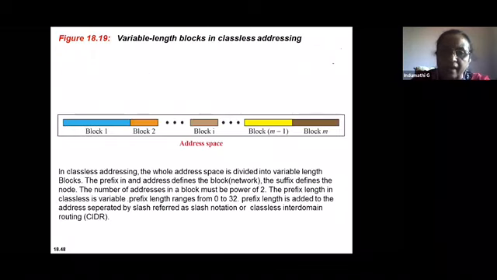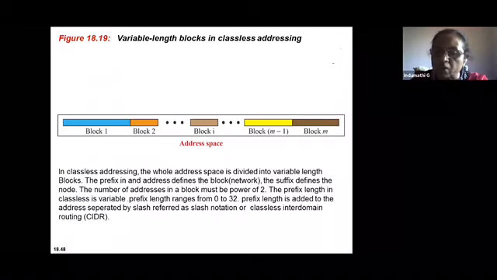So what do you mean by classless addressing? In classful addressing, you have a fixed block size. If you see this diagram, you can see that block 1 can be of a different size, block 2 can be of a different size, block M can be of a different size. That means the address space consists of blocks of addresses which are not fixed. They can be of variable size. So depending upon the user requirement, if a user wants 256 addresses, that block can be given. If the user wants 512 addresses, another block can be given. So the blocks are not of fixed size. This is what is called classless addressing.